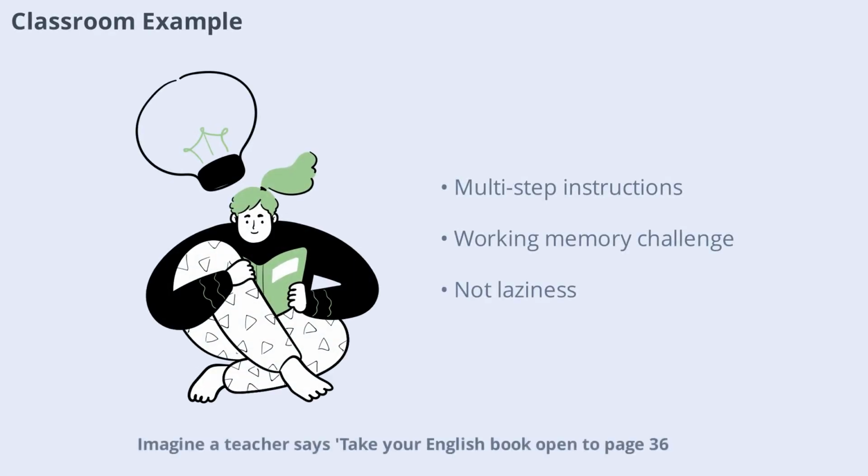Imagine a teacher says, take your English book, open to page 36, underline the verbs, and write 3 sentences. That's 4 steps. Some children complete the task easily, but others may only take the book and stop. The teacher might think the child isn't listening, but the real issue could be weak working memory. The child heard all the instructions but couldn't hold them in mind long enough to finish. This isn't laziness, it's a cognitive limitation.